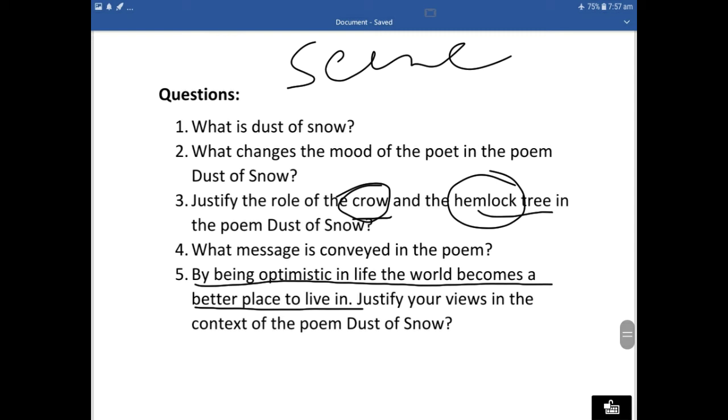Hemlock tree is poisonous, so it is usually used in the negative sense. Crow is another example of negative sense. Crow is a black colored bird, so it is usually compared with darkness, with something which is ominous.